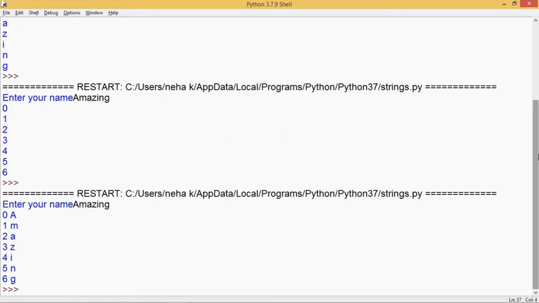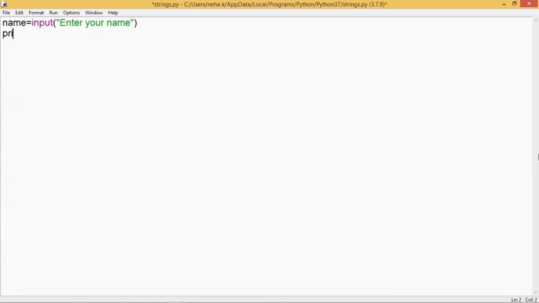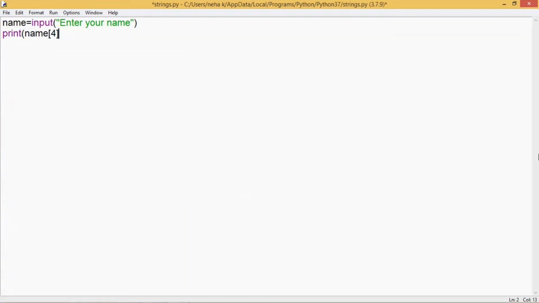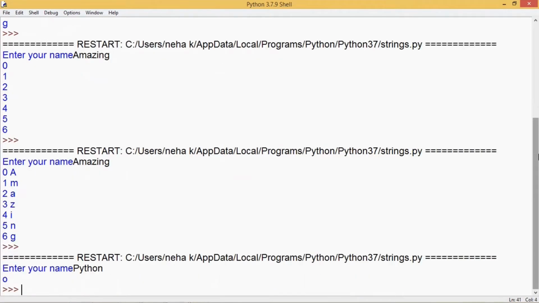You can even print an individual character by using this method. So let's say I don't want to print all the characters and would want to display only a particular character using the subscript method. I can also write an index like this. So now if I run the code, it gives me letter O, which is stored at index 4. So that works like 0, 1, 2, 3 and 4. So this is how I get letter O.